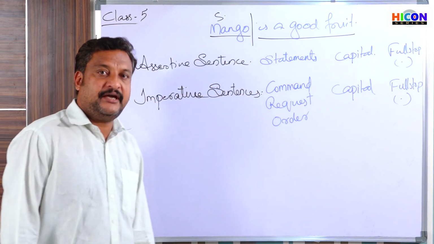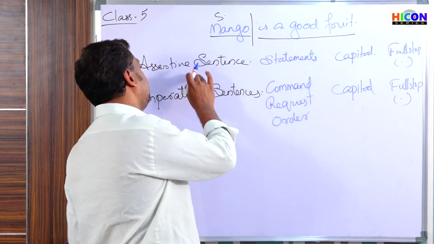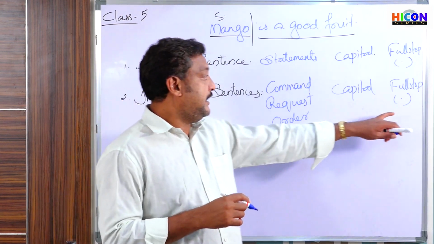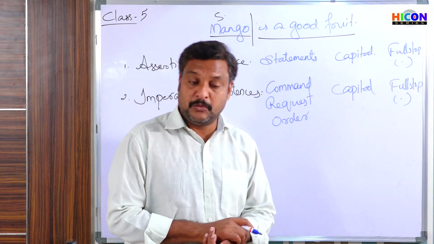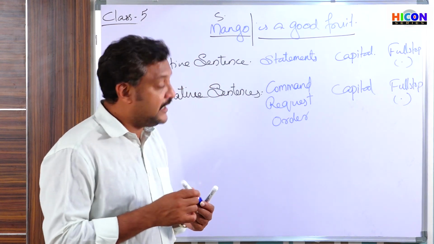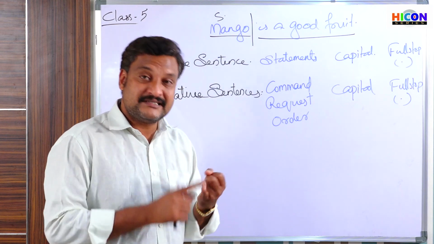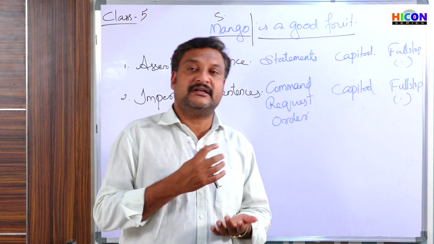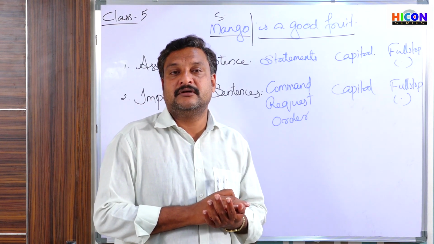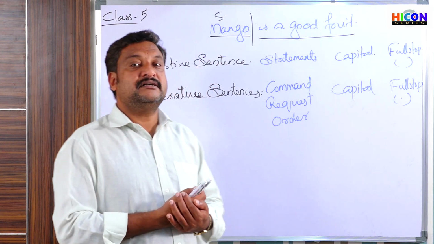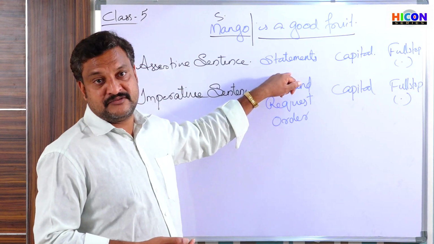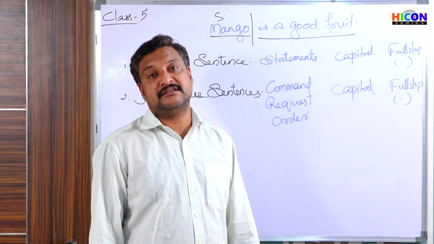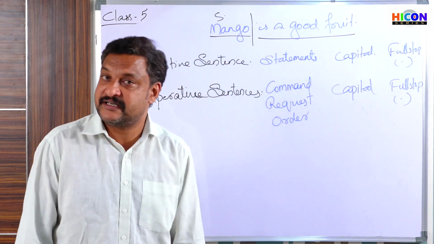Just like the statements or the assertive sentences, they also start with a capital letter and end with a full stop. So both assertive sentences and imperative sentences start with a capital letter and end with a full stop. Then what is the difference between an assertive sentence and an imperative sentence? Assertive sentences are simple statements, whereas imperative sentences are used for expressing commands, making requests, giving orders, etc.